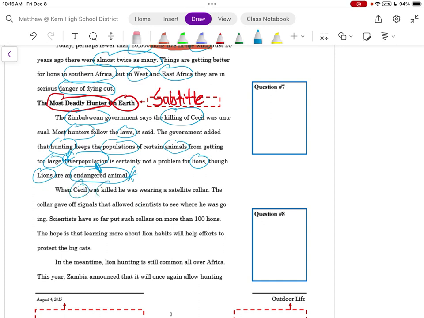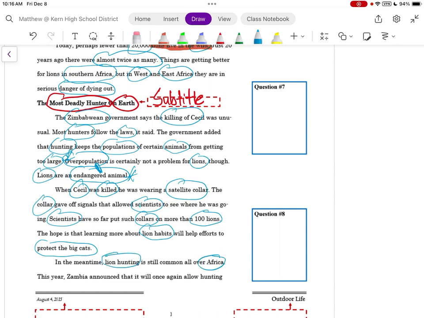When Cecil was killed, he was wearing a satellite collar. The collar gave off signals that allowed scientists to see where he was going. Scientists, so far, have put such collars on more than 100 lions. The hope is that learning more about lion habits will help efforts to protect the big cats. In the meantime, lion hunting is still common all over Africa.